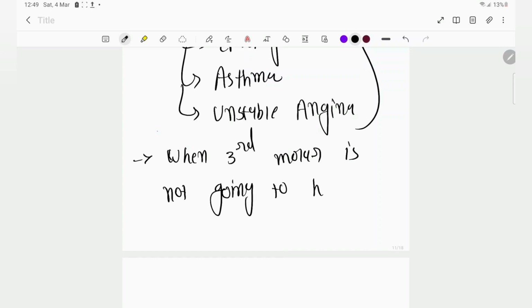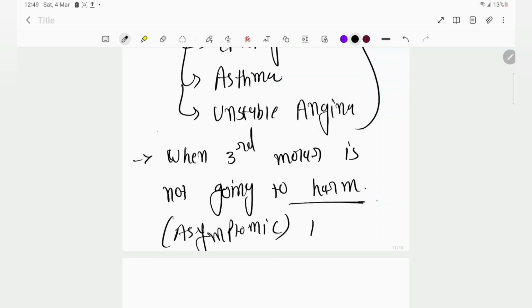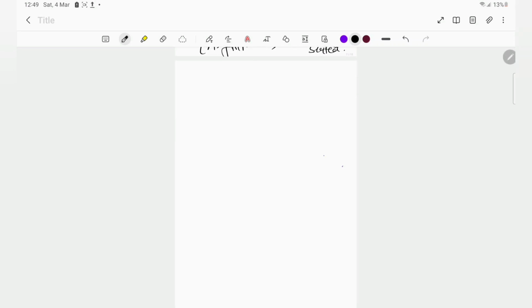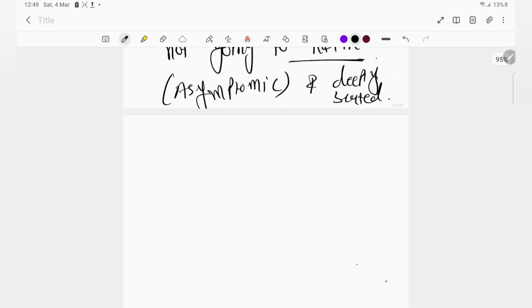If it is asymptomatic, then we don't want to remove it. And if it is very deeply seated, then we may get some fracture of that site, or we may damage the nerve. In these cases we will not remove it because it is already asymptomatic.